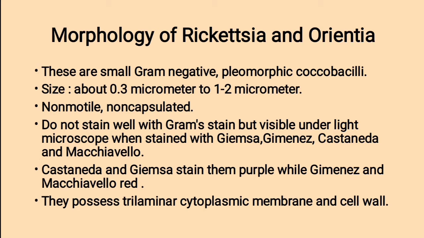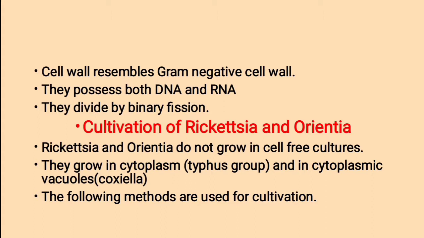They possess a trilaminar cytoplasmic membrane and cell wall. Trilaminar means three-layered. The cell wall resembles the gram-negative cell wall. They possess both DNA and RNA. They divide by binary fission.